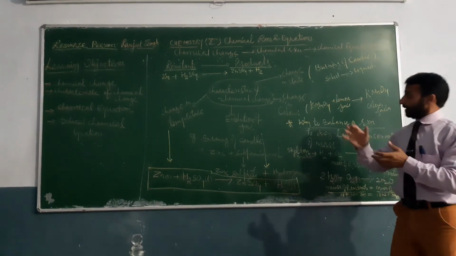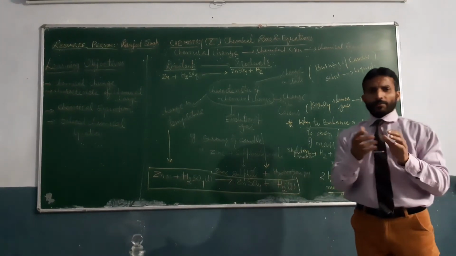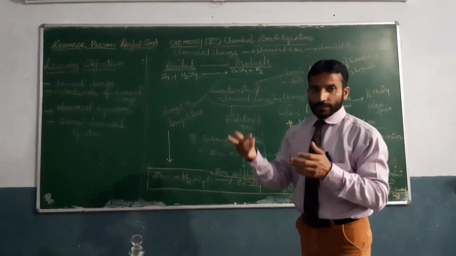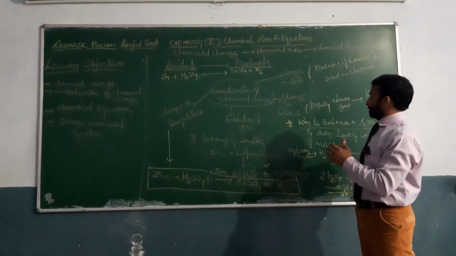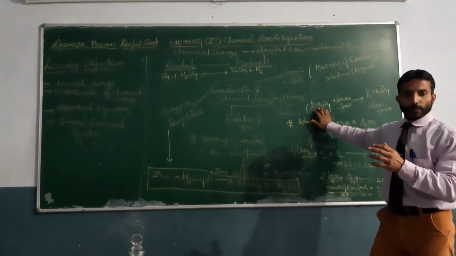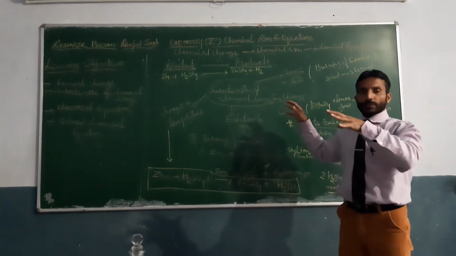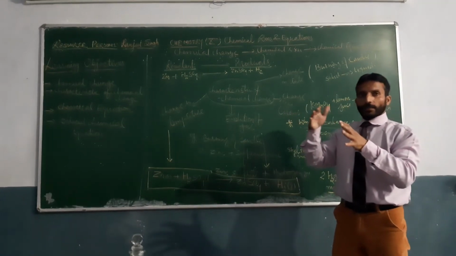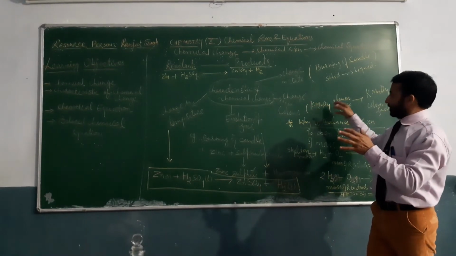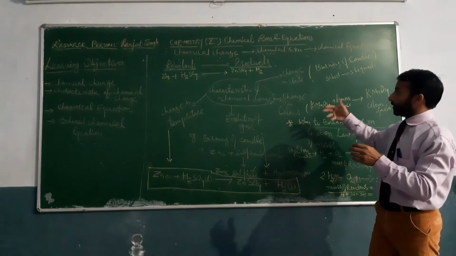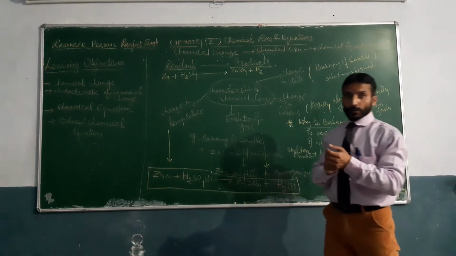The next observation is change in color. There are so many chemical reactions where color changes are observed. One common example is potassium permanganate, KMnO4. When we add some lemon juice, its color disappears. It is pink in color, but when we add lemon juice it disappears because KMnO4 disintegrates and oxidizes the lemon juice.